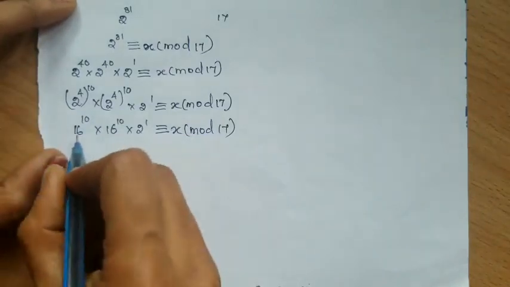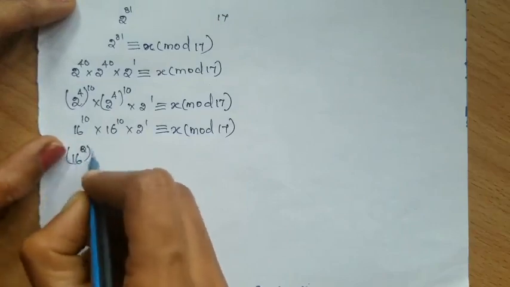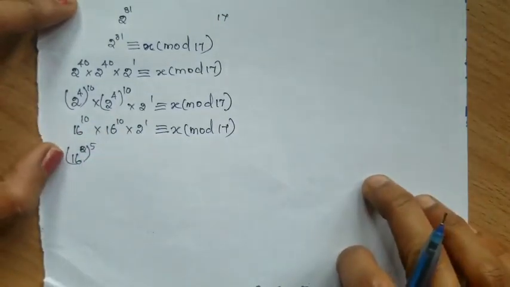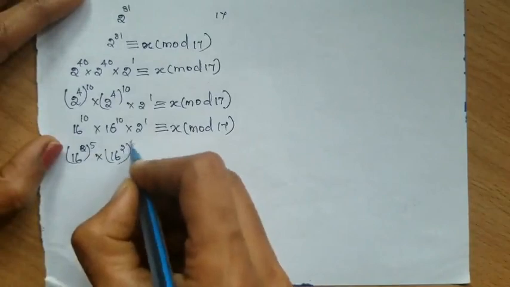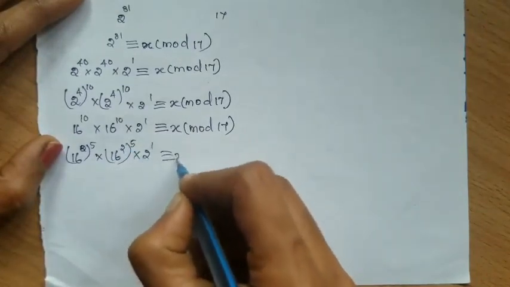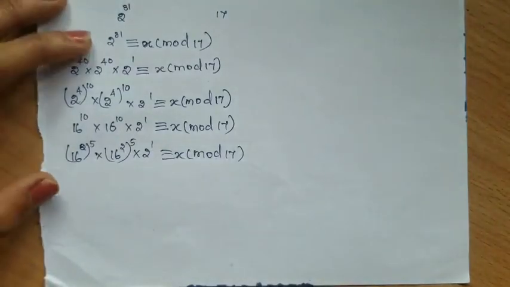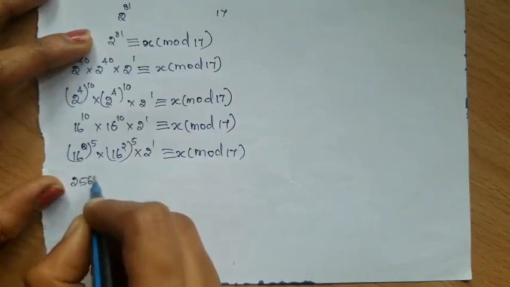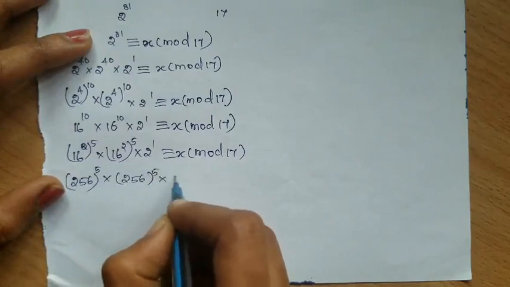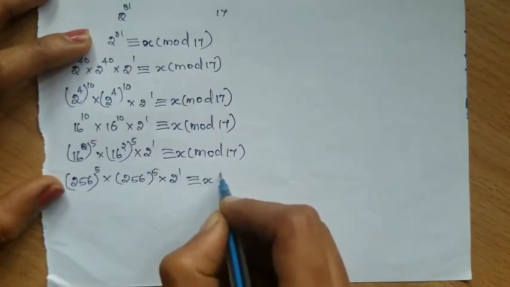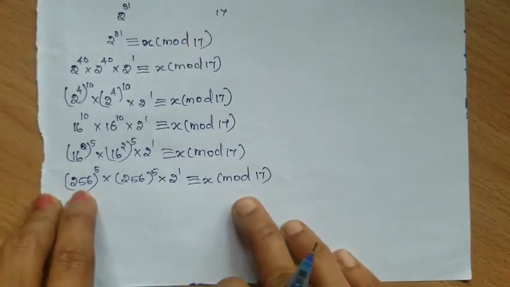Okay. Now this one can be written as 16 power 2 into 5, isn't it? 10 can be written as 2 into 5. So 16 power 2 the whole power 5 into 16 power 2 the whole power 5 into 2 power 1 congruent to x mod 17. Okay. Now what is 16 square? 16 square is 256, the whole power 5 into 256 the whole power 5 into 2 power 1 congruent to x mod 17. Now take the 256 only.